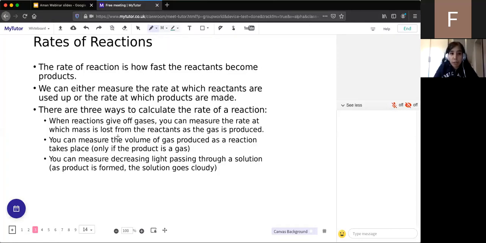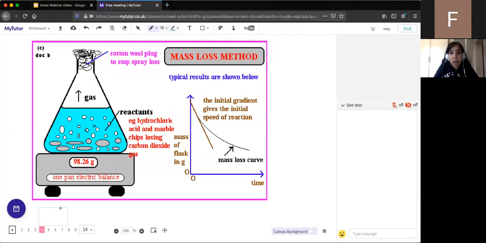Well done. So now let's look at one of these reactions. This is a reactant graph, and the one thing I want to point out when I show you these pictures is the graphs. If we look at this graph over here, this is a mass loss graph, and specifically, it's the reactants that are being lost. In this reaction, we've got hydrochloric acid reacting with marble chips. Does anyone know what marble chips are, or what makes up marble chips?